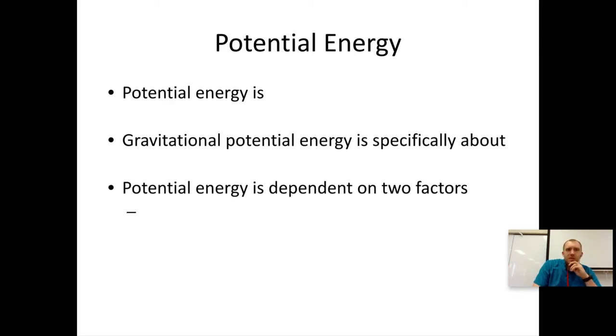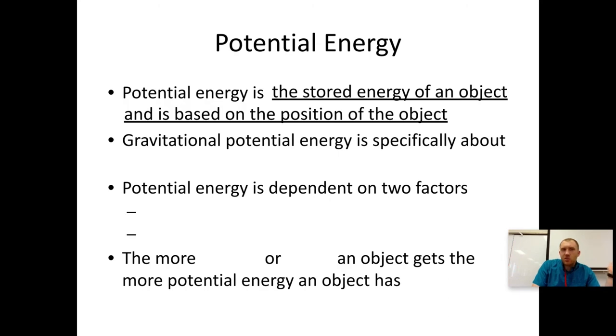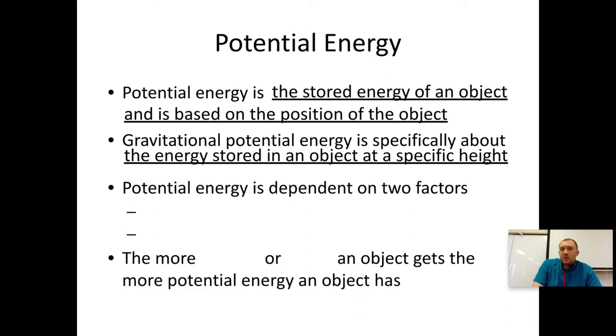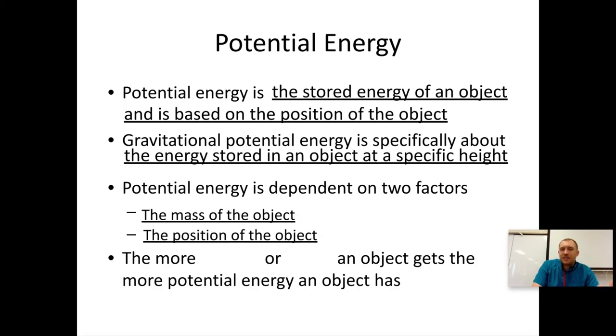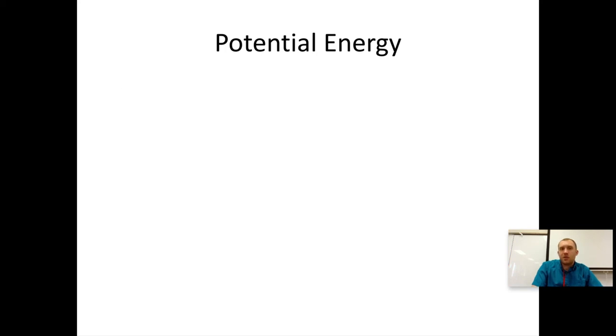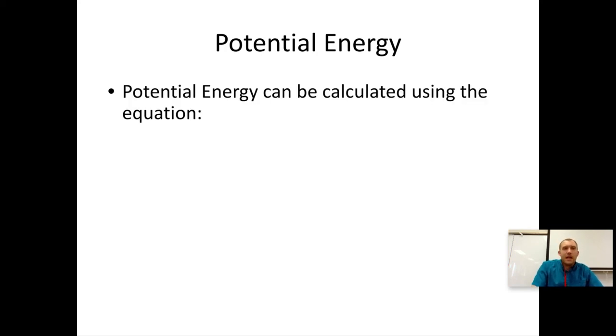Potential energy, especially for this class, is stored energy based on position due to gravity, which we're going to specifically look at due to height, due to the force of gravity here on Earth. That means we're dependent on mass and position. Mass and height are two factors for potential energy. The more massive or higher it gets, the more potential it has. It kind of makes sense. Think of our roller coasters, how we had to start them so high up to get them to move and do the loop-de-loops and everything. We'll reference our roller coasters a couple times in this unit.